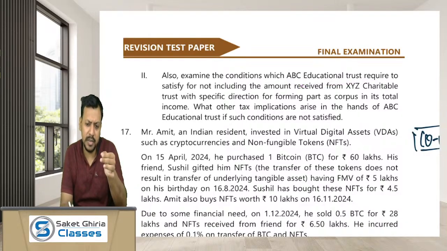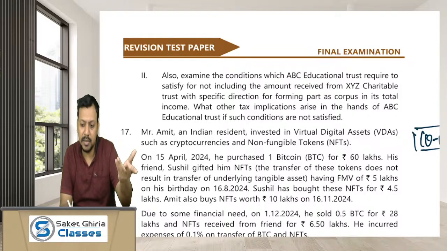If the recipient trust receives any money as a corpus donation, simply keep it in section 11(5) mode and it will be exempt even without applying. If the recipient trust receives any income other than for corpus, then apply its 85% at least for charitable or religious purpose in India, then it will be exempt under section 11.